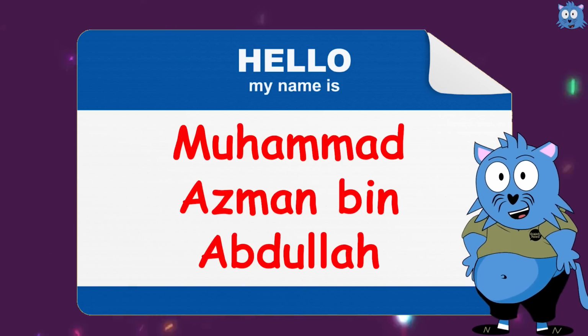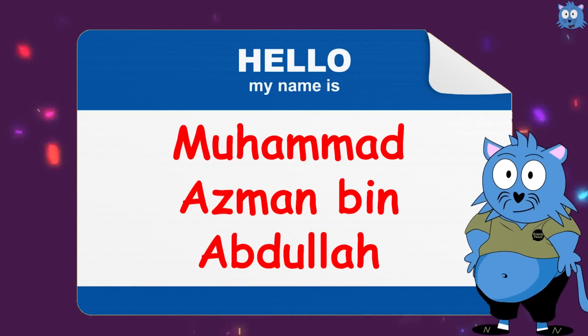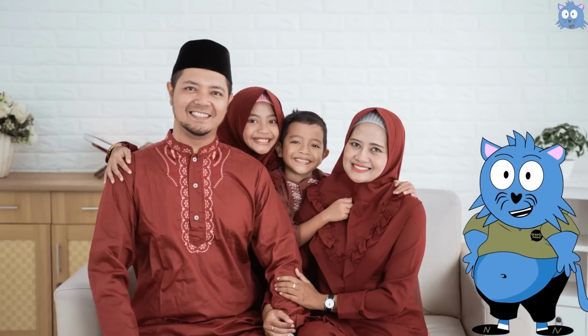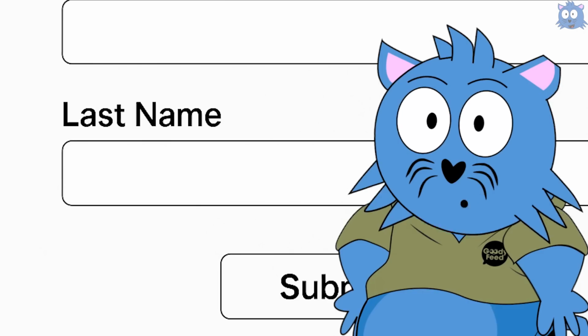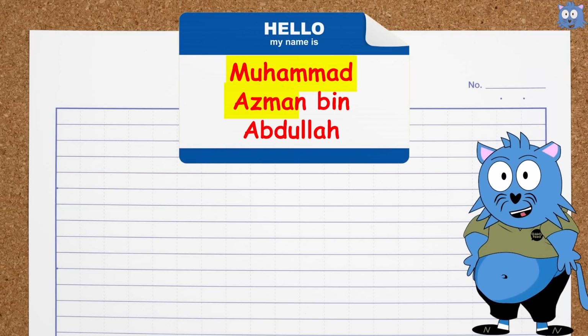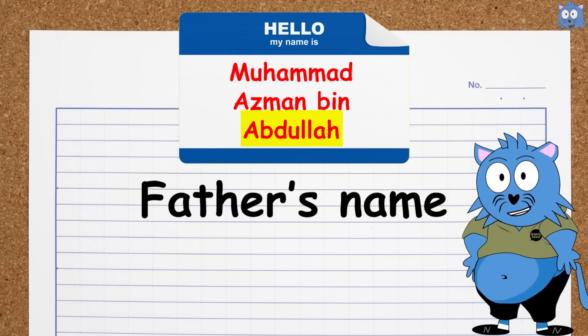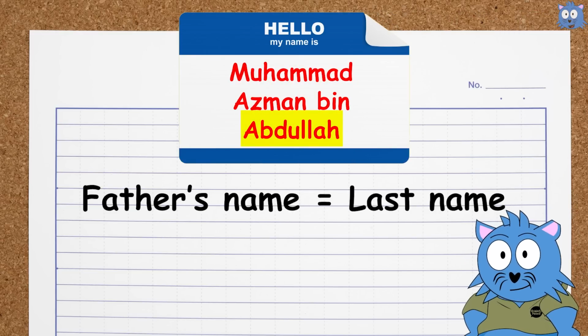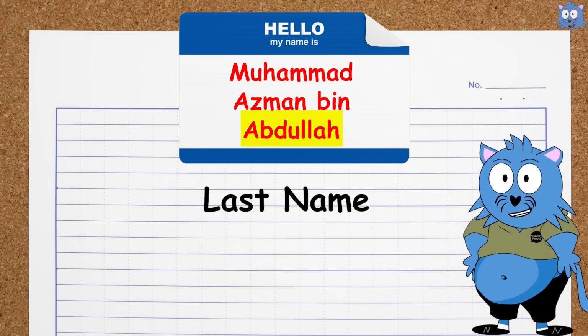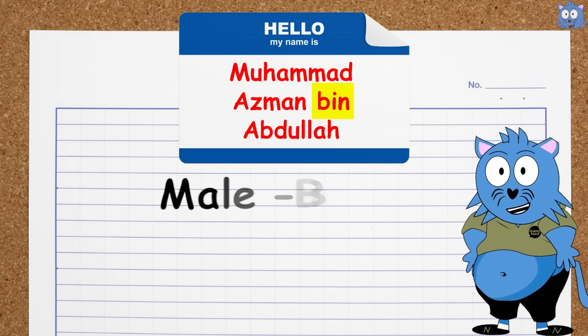Now, next to Malay Singaporean names. Let's say you have a friend called Muhammad Asman bin Abdullah. Similarly, Malay Singaporean names do not have a middle name too. Instead of having a family name, Malay Singaporean names has the father's name instead, which is considered their last name. So, in the case of Muhammad Asman bin Abdullah, Muhammad Asman is the given name, while Abdullah is the father's name. And in this case, the father's name is the last name. So, once again, Muhammad Asman is his given name, and Abdullah is his last name. If it's a female, you'll be Binti instead of Bin.